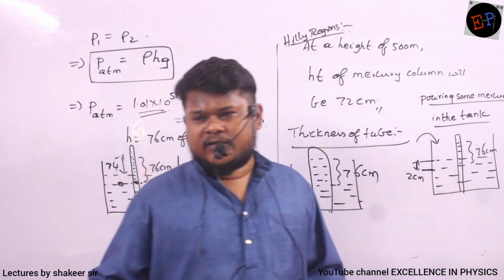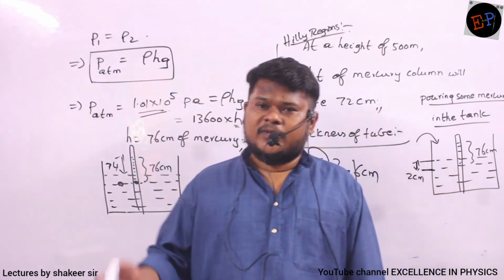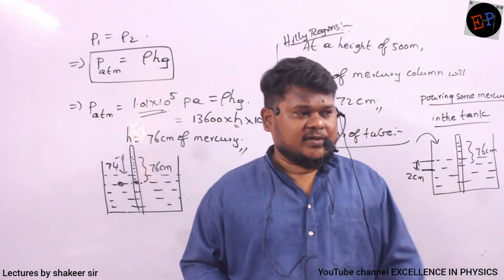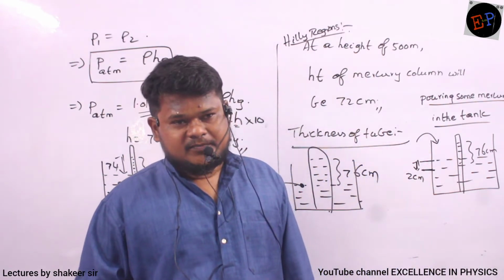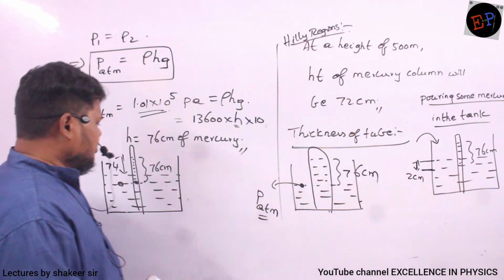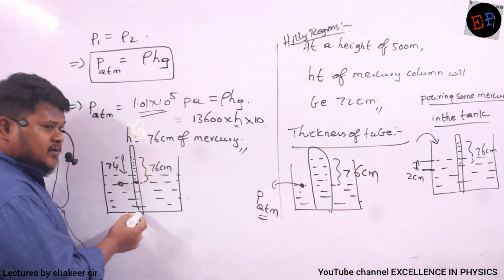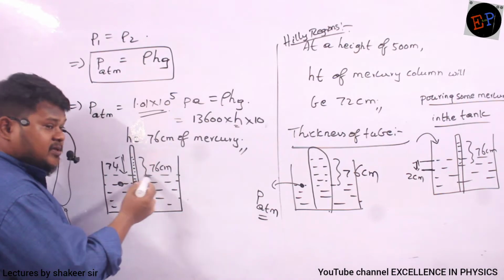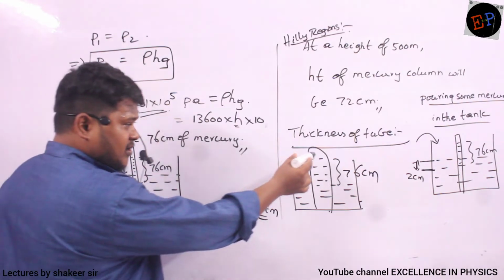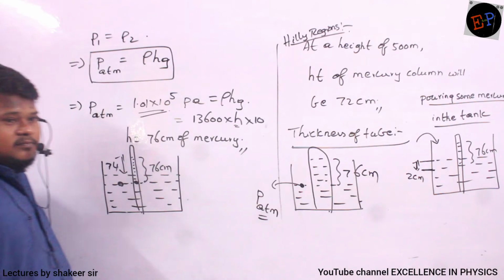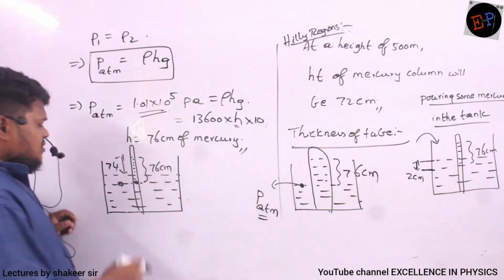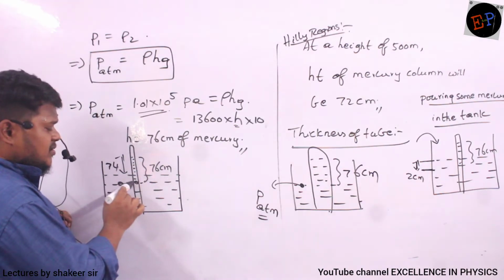So what happens to the height of the mercury column? The height of the mercury column also increases by 2 centimeters. Are you able to understand? Clear? Height means you should not take 76 from the bottom of this tube. You should take 76 from the top of the mercury surface in the tank. Don't be confused. Is it clear? Because we are taking pressure at these 2 points, no?